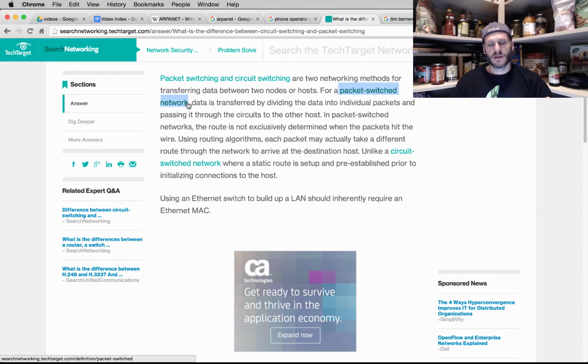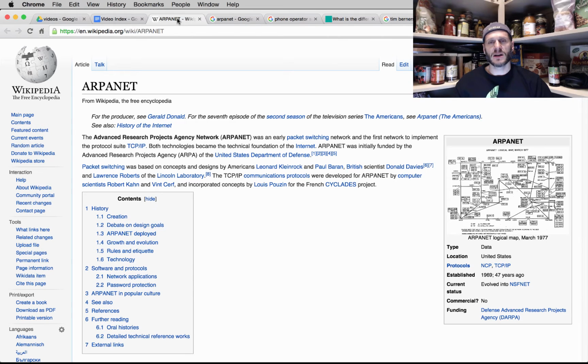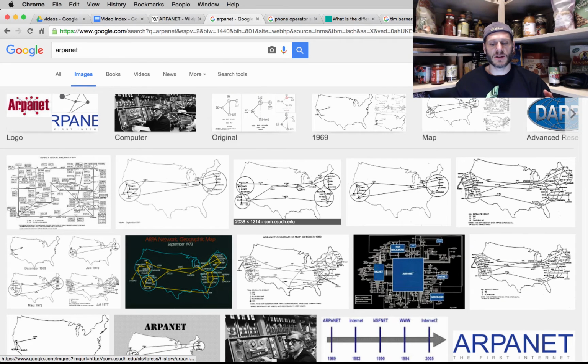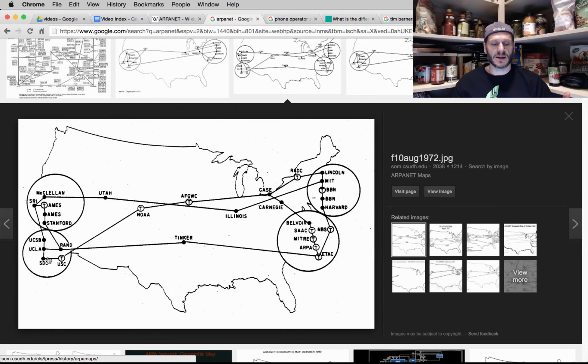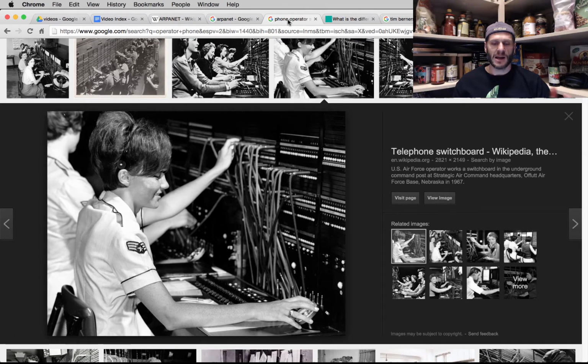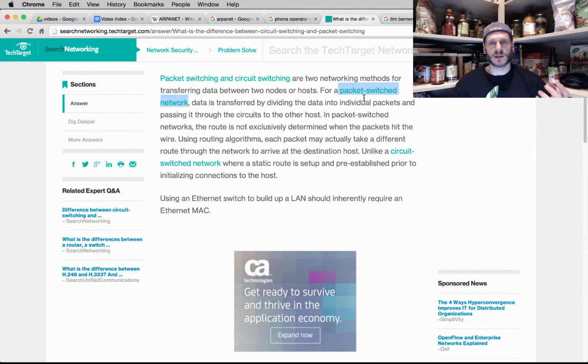So the packets would find their own way over the network to their destination, whatever channels they need to take to get there. And so that was why Arpanet was created and how it worked. You can see some images of the original Arpanet, the different connections that the network had, back in the day. And this is a really good image to illustrate a circuit switch network. And then the packet switch network was this idea that we could break a message up into packets. You can pause the video and read this, just a website I found really quickly. But the idea is that we could break a message up into packets, and those packets could find their destination by any number of routes. All right.